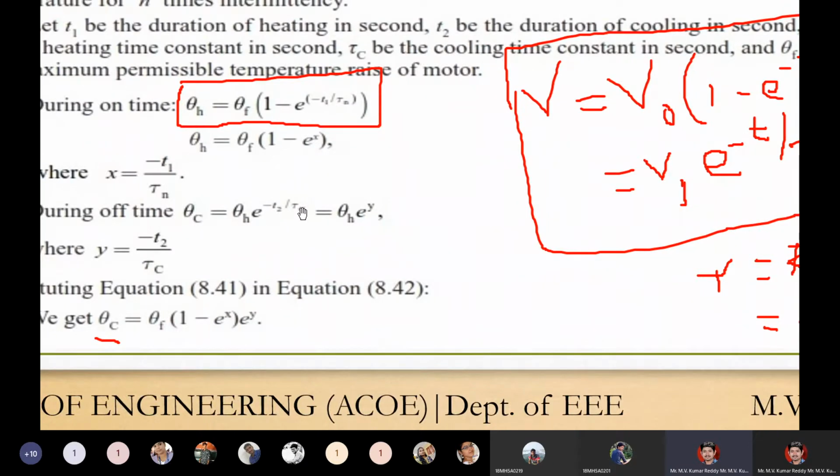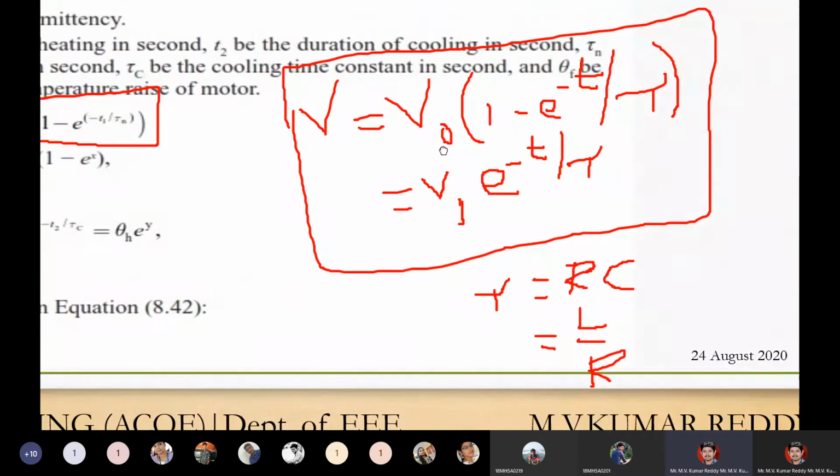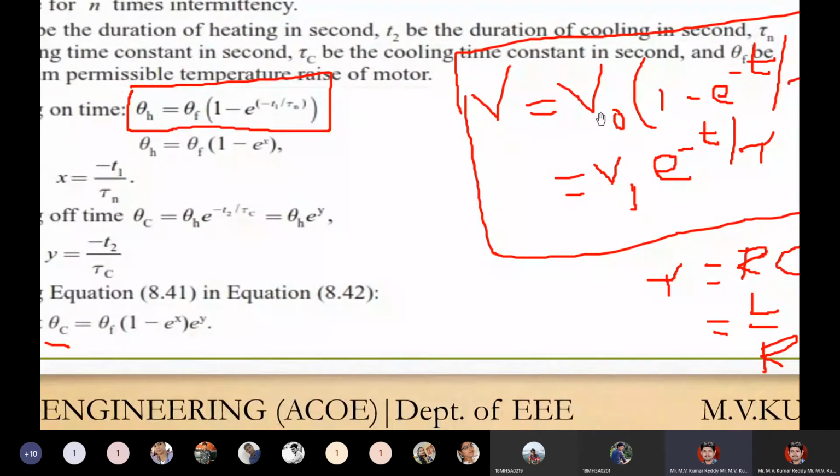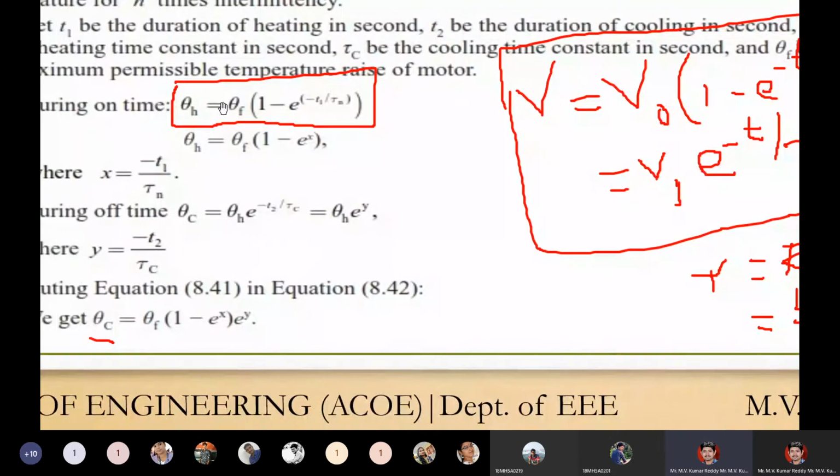This is the temperature decreasing, the cooling equation. This is the heating equation and this is the cooling equation, the rising and the decreasing equation.